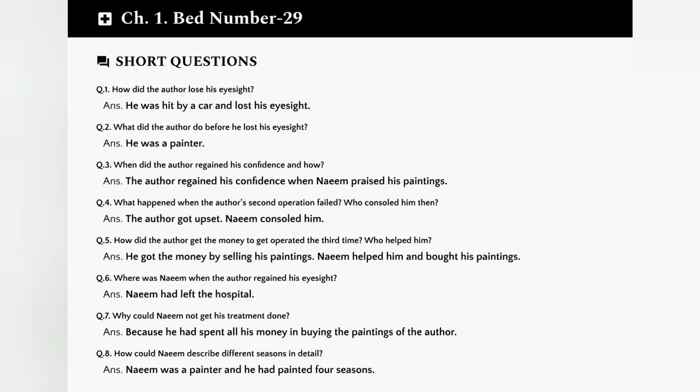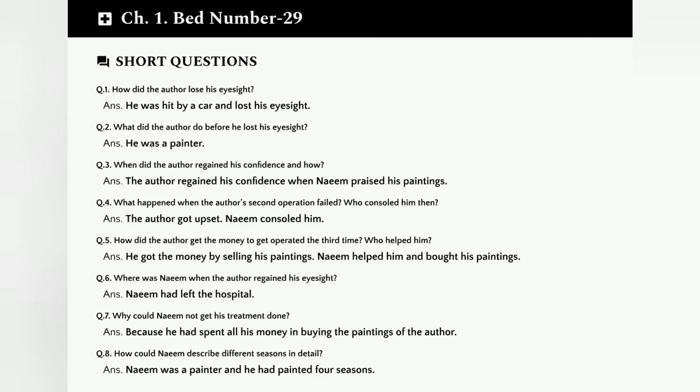Question 3. When did the author regain his confidence and how? The author regained his confidence when Naeem praised his paintings. This encouragement from Naeem was crucial in helping him believe in himself again. Question 4. What happened when the author's second operation failed? Who consoled him then? The author got very upset when his second operation failed. Naeem was there to console and comfort him during this difficult time.